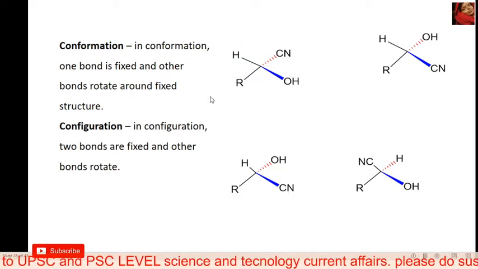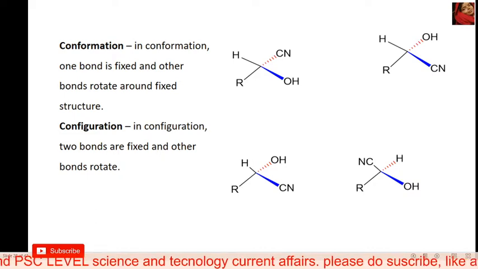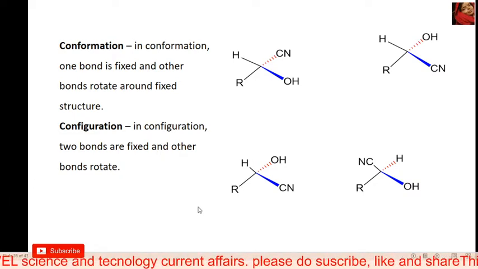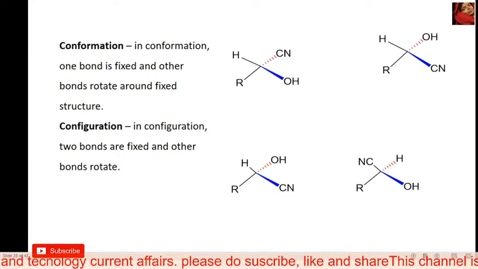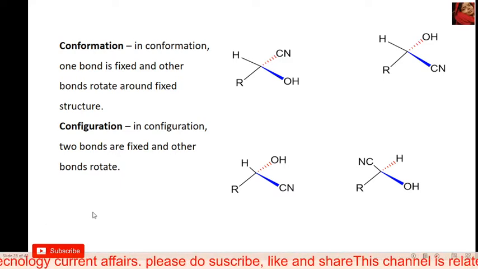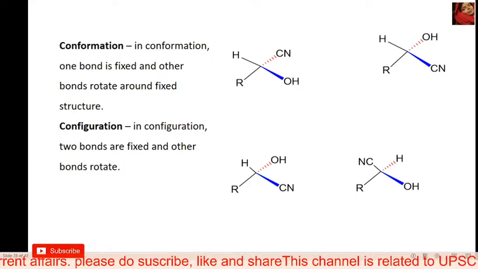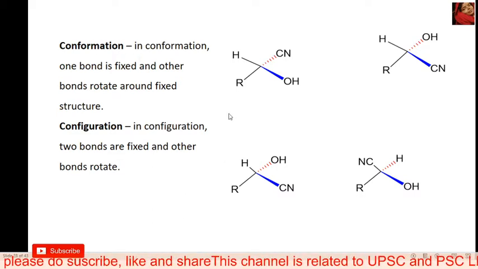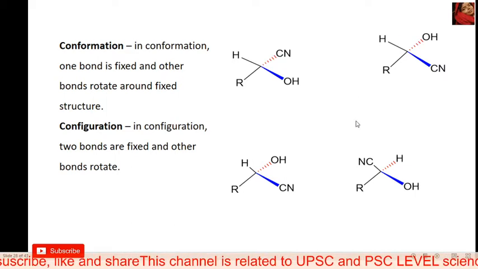Okay, and what are conformation and configuration? Friends, I am teaching only very important topics, which are important from the NET and GATE point of view. I will not discuss all topics of chemistry, only the important ones. Okay, let's start. Here is a conformation, and here is a configuration.